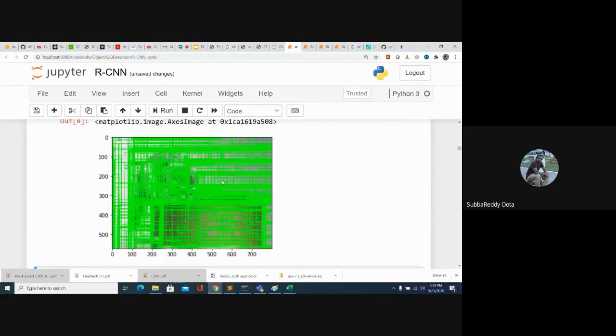See how many proposals we got. In total there are 2,000 region proposals. On the entire image, we have drawn so many bounding boxes, and we got these bounding boxes using the selective search algorithm. There are different bounding boxes, each of a different scale. Some are small bounding boxes, some may be large, but these are the region proposals. So everyone is clear, right? What is a region proposal? A region proposal is nothing but a small patch. Whether information is present in it or not, we don't know, but it is a simple bounding box that covers some information.